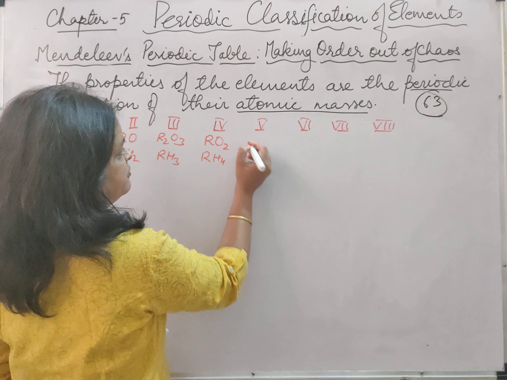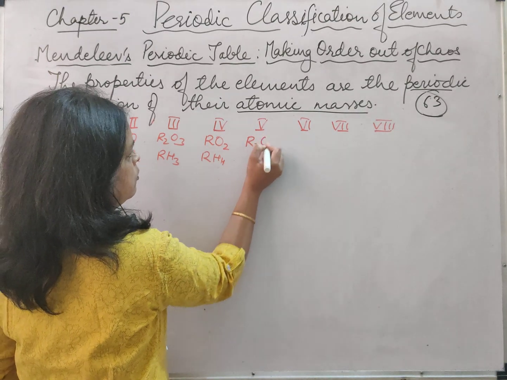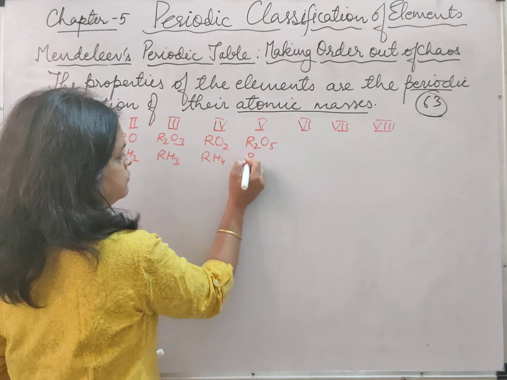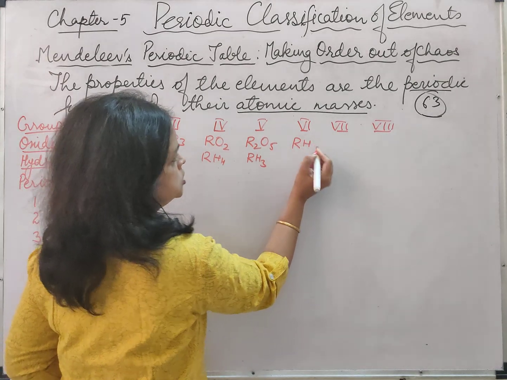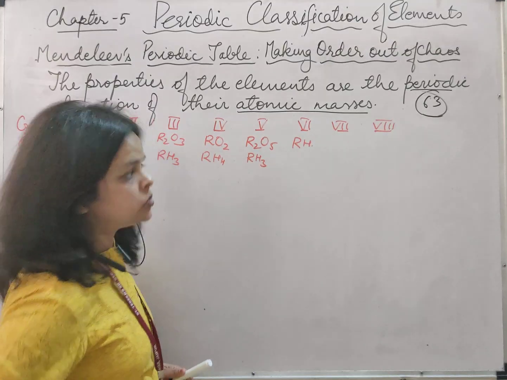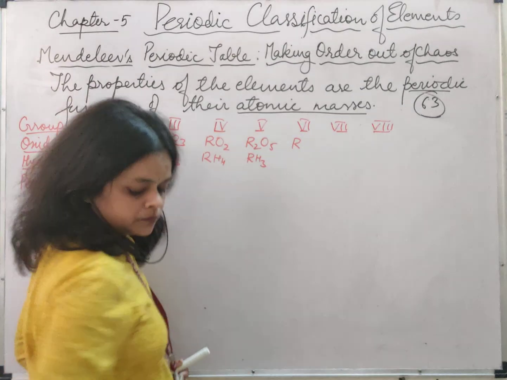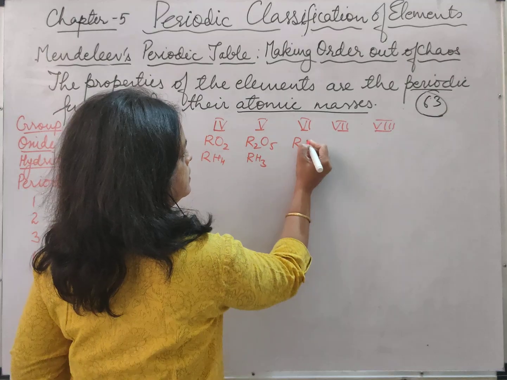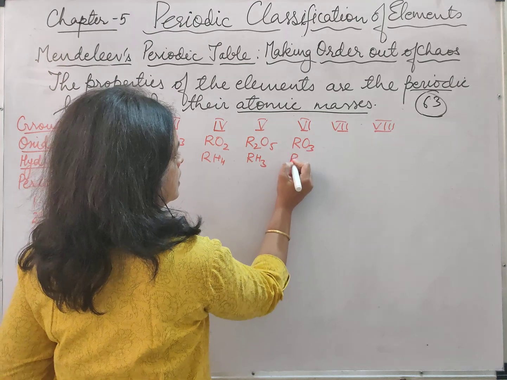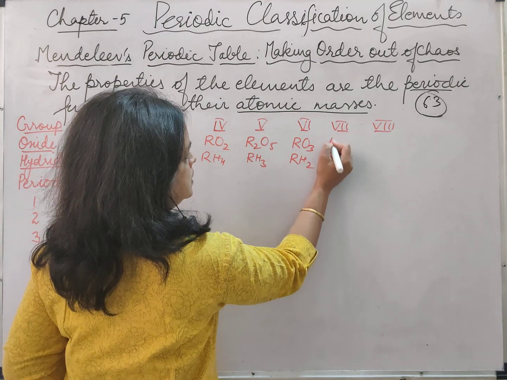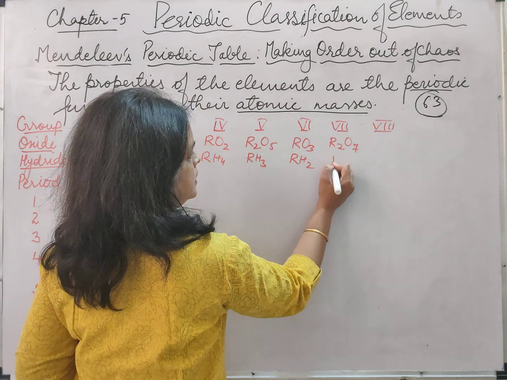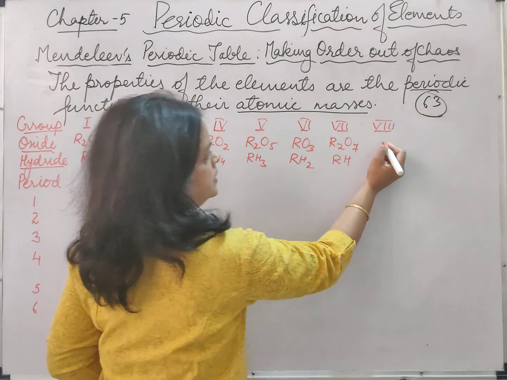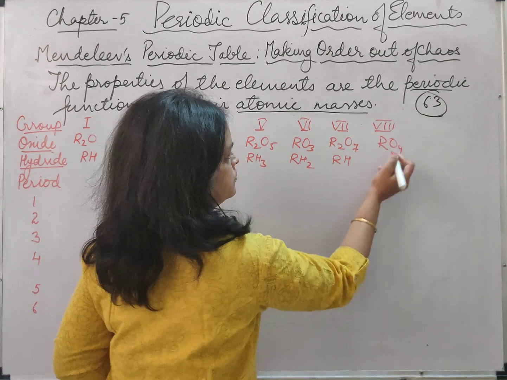For the fifth group, the formula was R2O5 and RH3. Then the oxide was RO3 and RH2. Here it was R2O7 and RH, and here it was RO4.